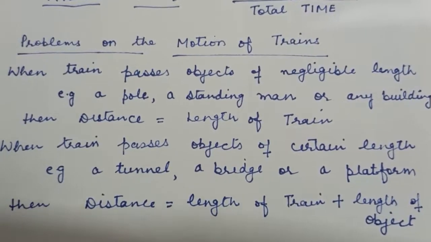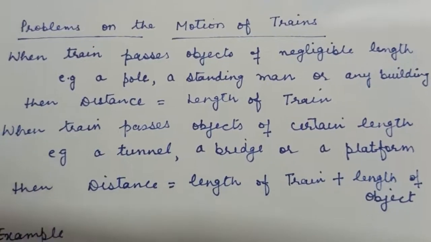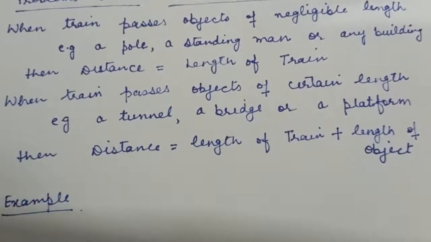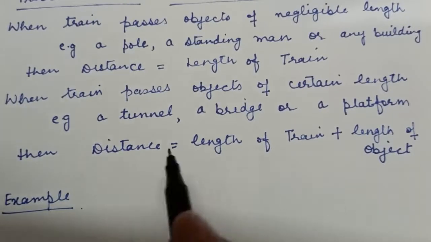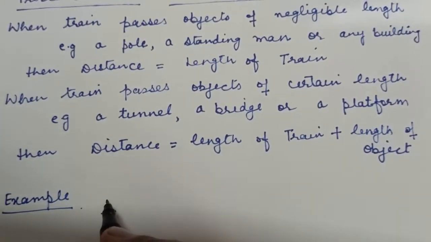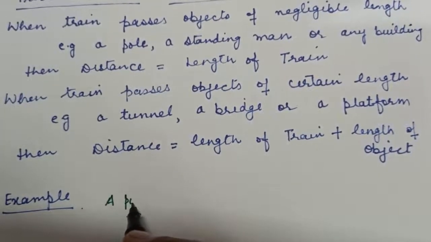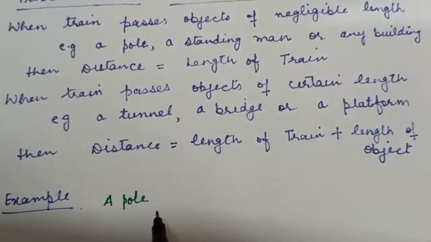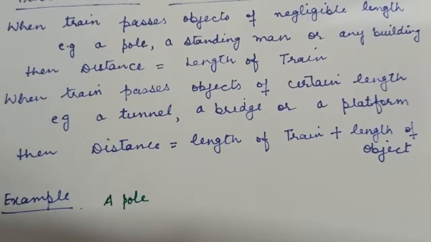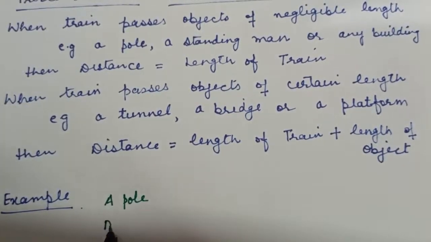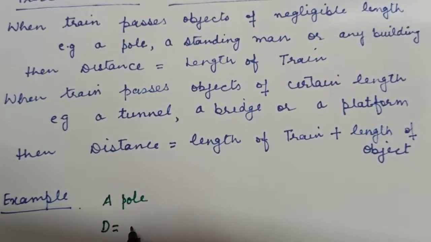So let us understand this with the help of an example. When you are given that a train is passing a pole, we take the pole itself as having length 0. At that time the distance will be equal to the length of the train.